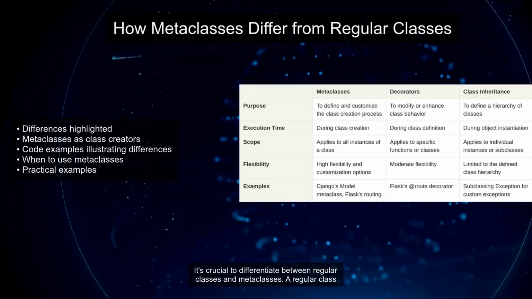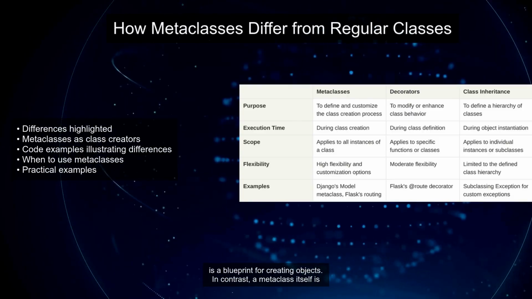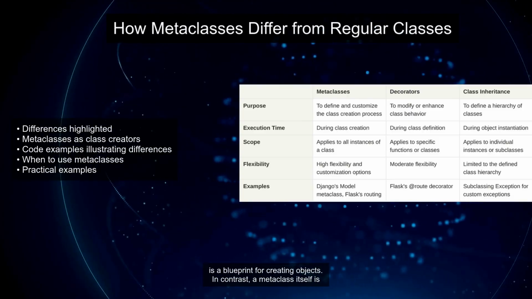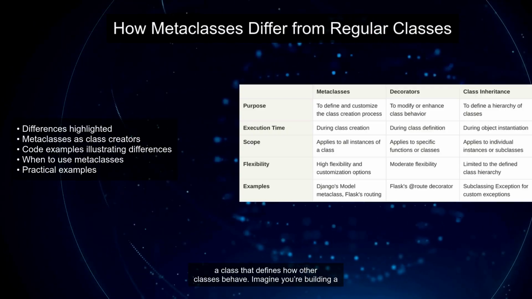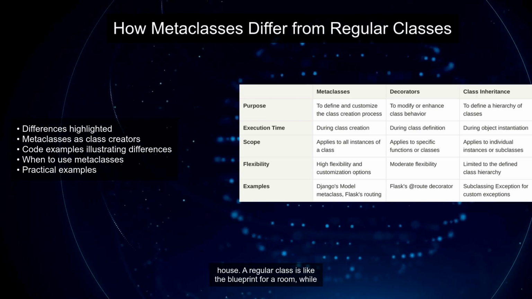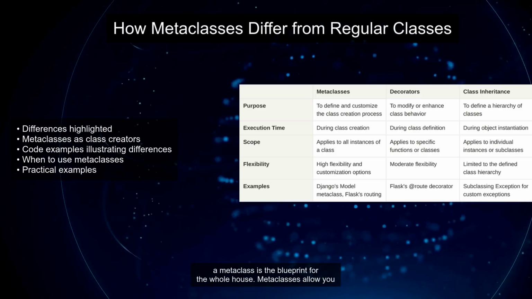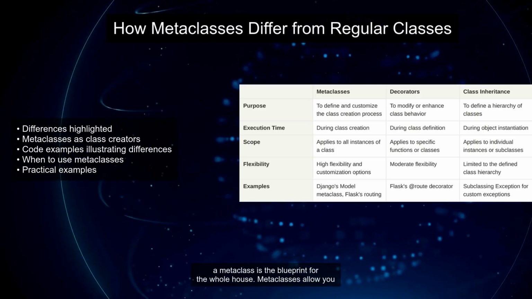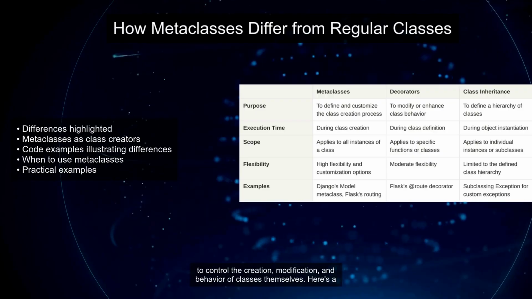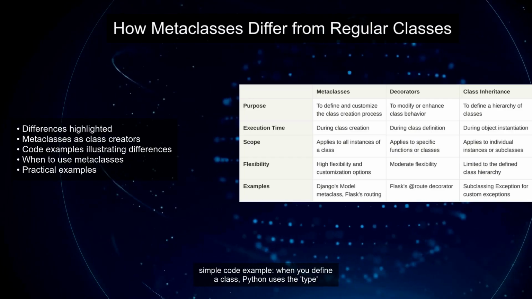It's crucial to differentiate between regular classes and metaclasses. A regular class is a blueprint for creating objects. In contrast, a metaclass itself is a class that defines how other classes behave. Imagine you're building a house. A regular class is like the blueprint for a room, while a metaclass is the blueprint for the whole house. Metaclasses allow you to control the creation, modification, and behavior of classes themselves.